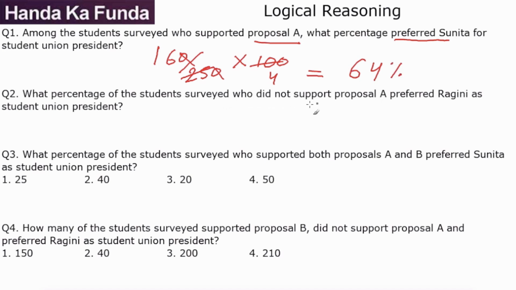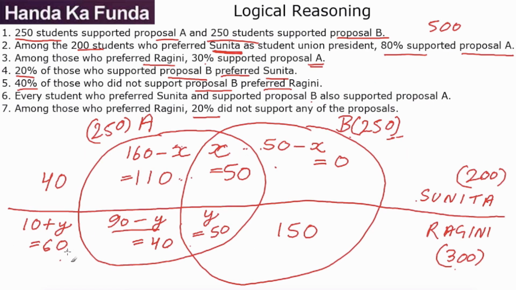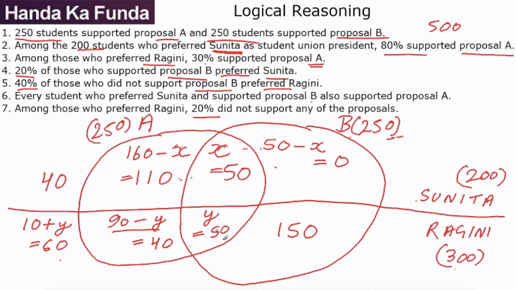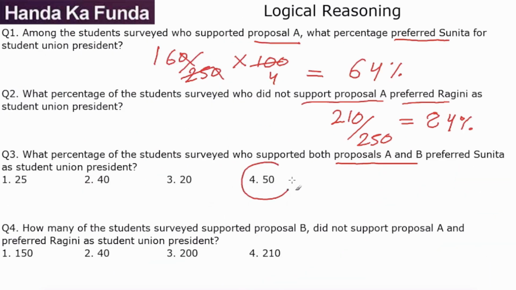What percentage of students surveyed who did not support A preferred Ragini? Let's check. Well, we have 60 students here who do not support A. We have 150 students here who do not support A. So we have a total of 210 students out of 250 who don't believe in A. So 210 out of 250 is a total of 84%. What percentage of students surveyed who supported both A and B preferred Sunita? Both A and B is 100 students, 50 like Sunita, 50 like Ragini. So this is a total of 50%.